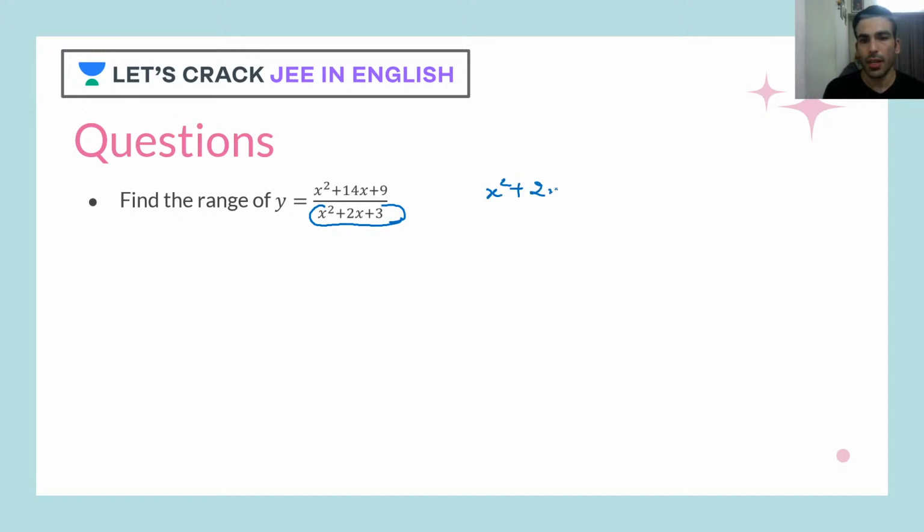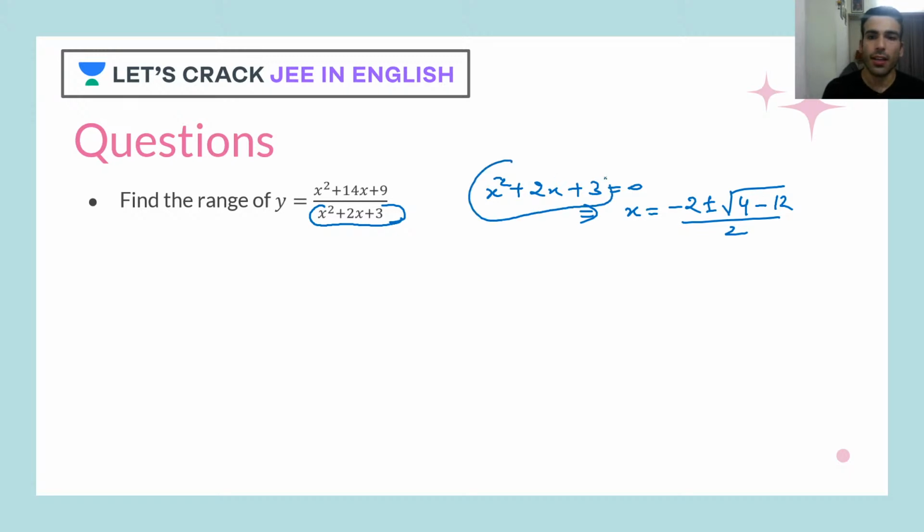x square plus 2x plus 3 is equal to 0. Let's check the values of x here. When I try to find the roots of this quadratic equation, I get imaginary roots. I'm just using the formula which has been taught to you in 10th: x equals minus b plus minus square root of b square minus 4ac, upon 2a. Here the discriminant is 4 minus 12, which is minus 8. This is root minus 8, that means imaginary root.